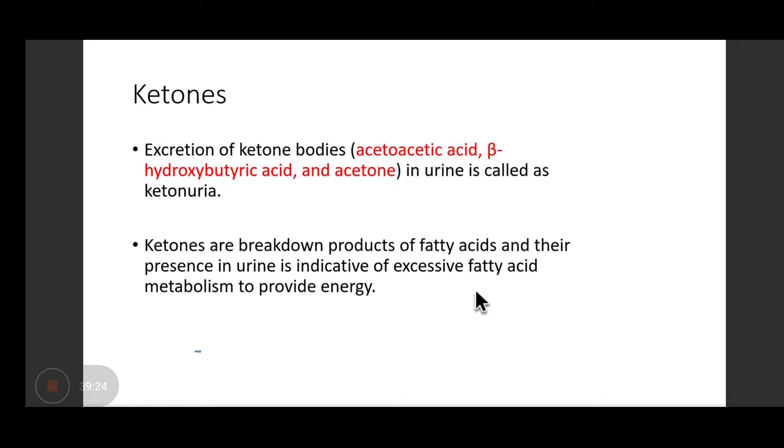Coming on to the estimation of ketones. So the 3 ketone bodies which can be found in urine are acetoacetic acid, beta-hydroxybutyric acid, and acetone. And presence of ketone in urine is known as ketonuria. So ketones are breakdown products of fatty acids.